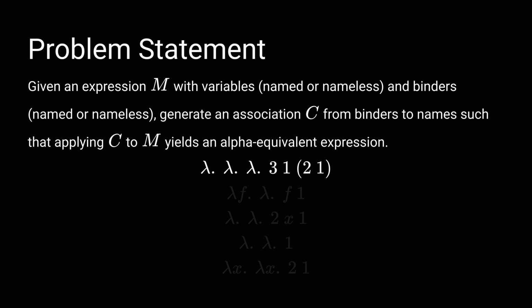In this first expression, all binders are nameless, and all variables are represented as De Bruijn indices starting at 1. We need to select parameter names for the 3 lambda abstractions, such that we avoid variable name captures. This is solved easily by selecting distinct names for all parameters. In this second expression, we have a mix of named and unnamed lambda abstractions. Because of the parameter name f in the outermost abstraction, the variable name f is in scope for the body of the innermost abstraction. When we select a name for the second abstraction, we have to avoid reusing the name f.